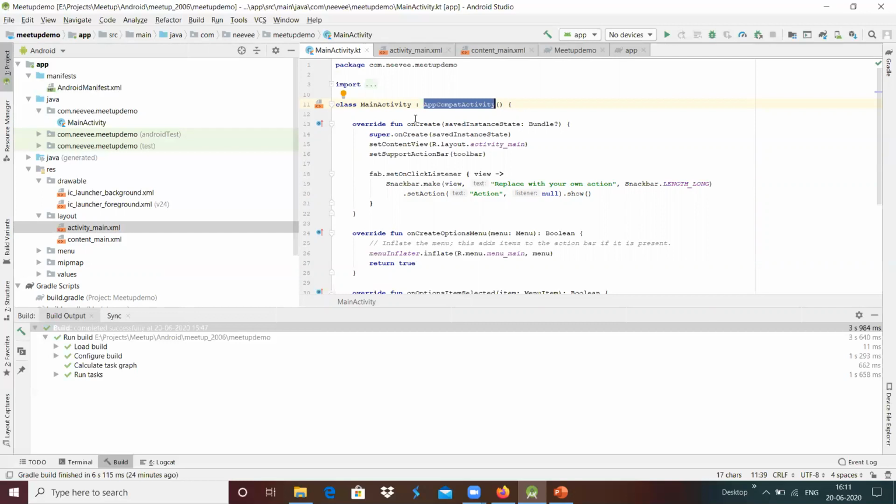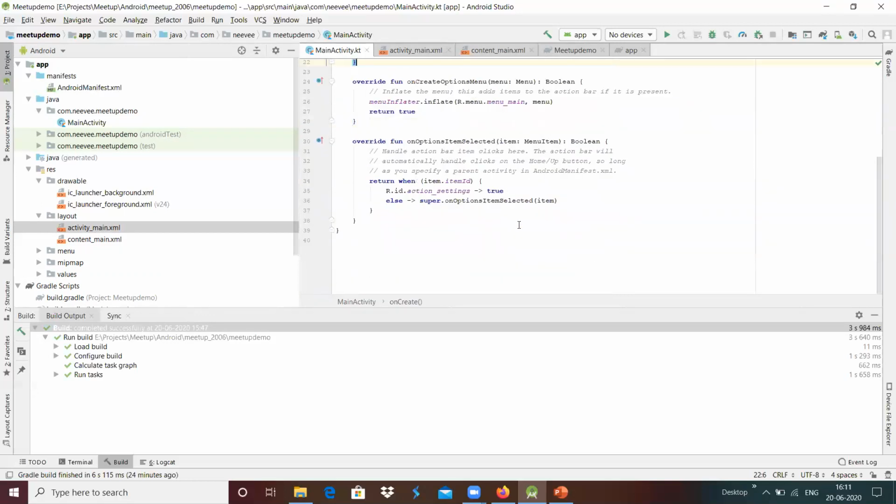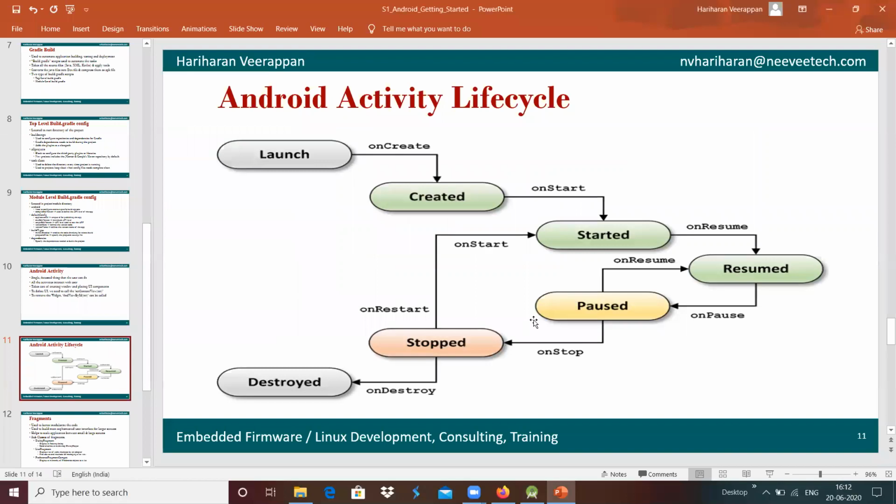The rest of the things we are leaving to the base class, and how destroy or pause or any events have to be handled is done by the base class, since we do not override any other functions here. If we wanted to add more things, for example while the application is started or while the application is resumed.